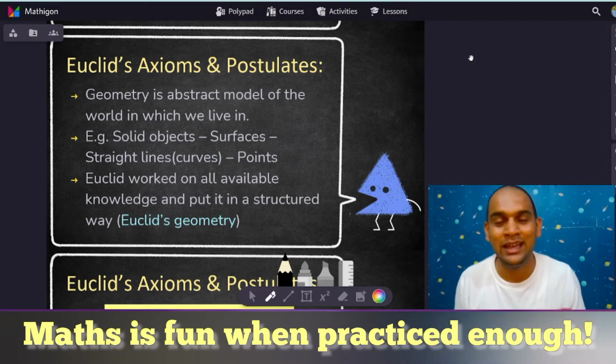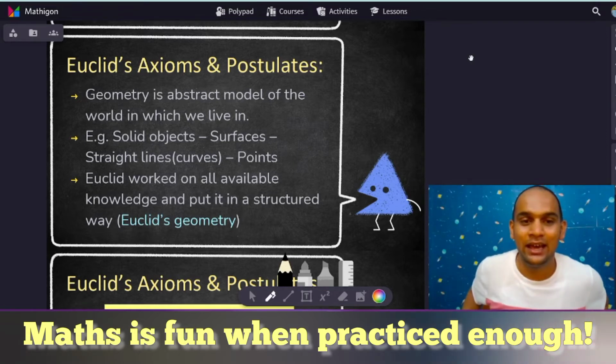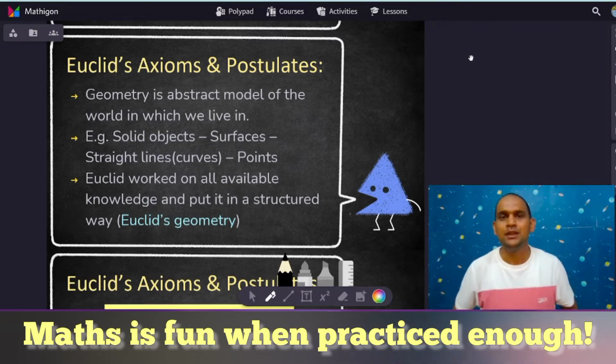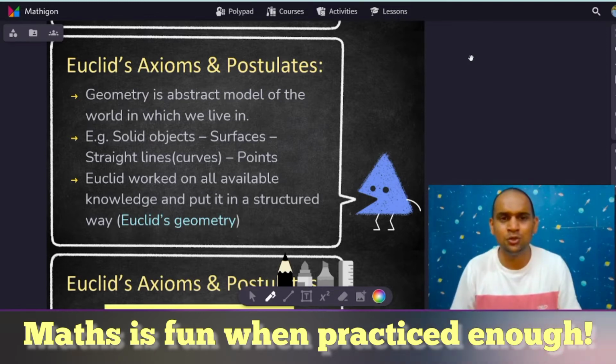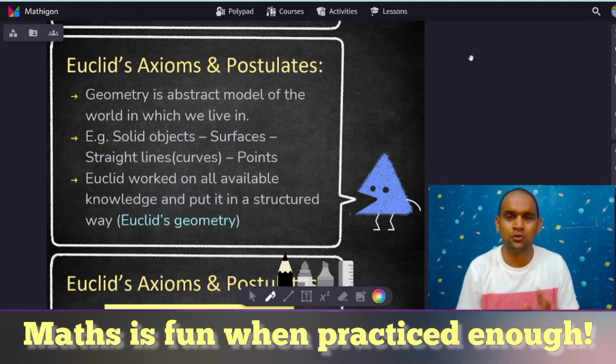And that is why it becomes a little bit important. Now, I'll take an example of how it is an abstract model of the world we live in. Whatever solid shapes we have, let's try to take only the shapes which have straight lines, because Euclidean geometry only talks about straight lines. We will discuss this towards the end of this video.